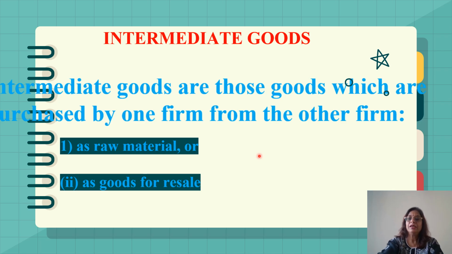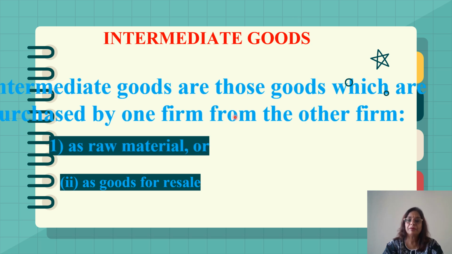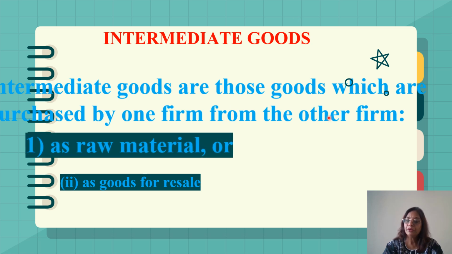Now, supposedly, I am giving you one example. If a producer purchases, that means we are talking regarding the firm, we are not talking regarding the consumers, we are talking regarding the producers. Supposedly, I am having a production unit of biscuit.